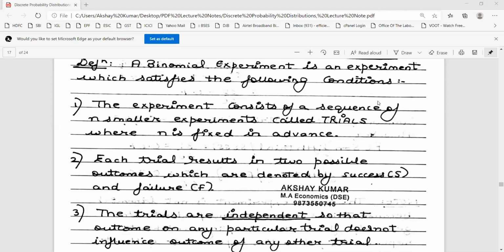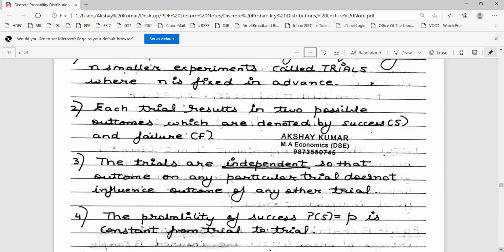So that means whatever experiments we have in binomial distribution consist of binary outcomes, success and failure. The trials are independent so that the outcome on any particular trial does not influence the outcome of any other trial. That means when we are conducting a binomial experiment, every trial is independent of the other trial.